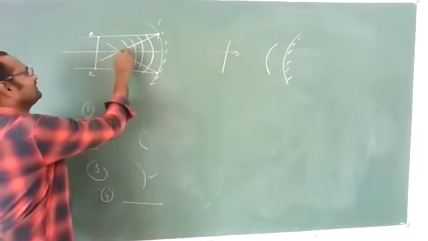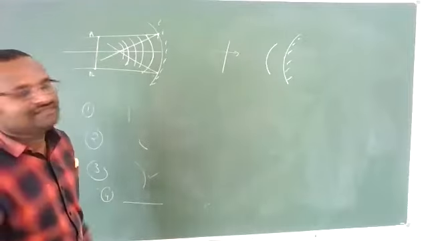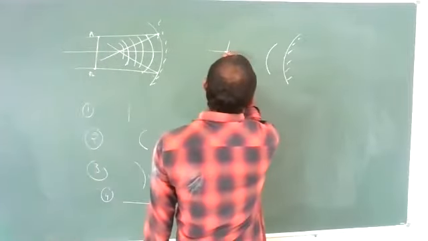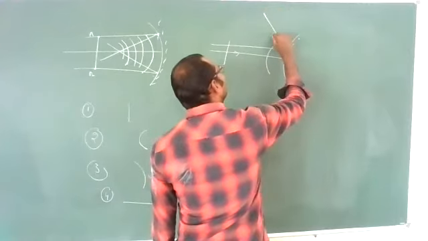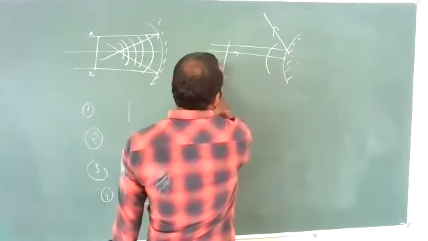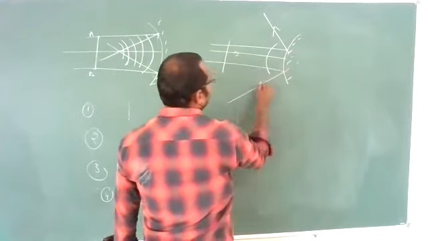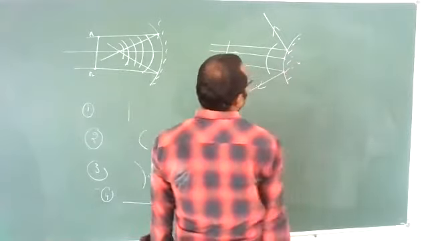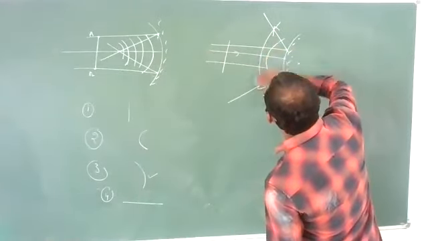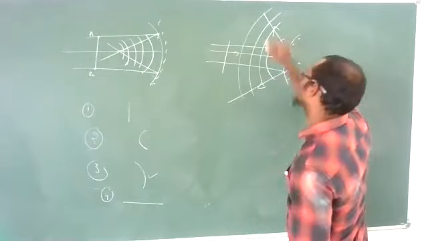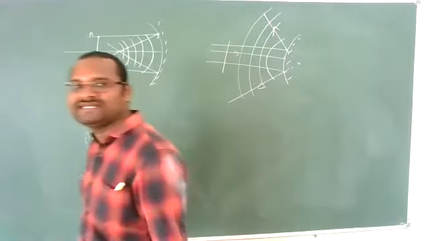Are you getting it? Just now I have discussed. Here also, if you discuss with rays, they will reflect as if they are coming from one fixed point. That means it should be a divergent wavefront like this. Whatever I have explained is perfect.